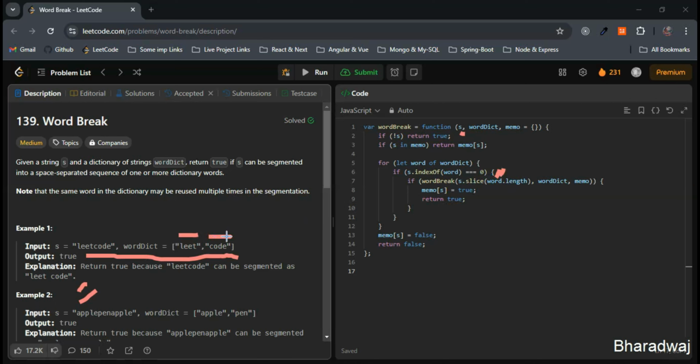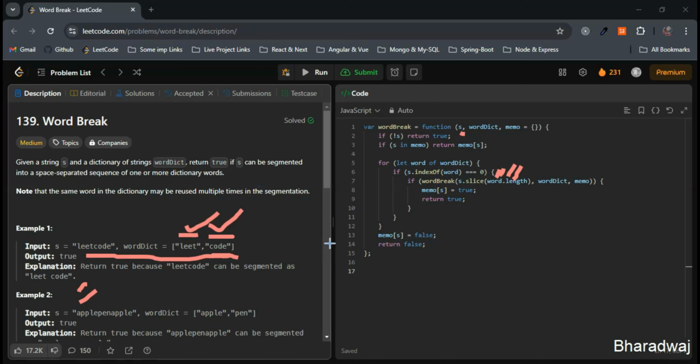Nothing but code here. We will call the word break on the remaining substring code. First we have done for leet, then we'll come for code. For code, we will check if it starts with code. Yes, it starts with code, right? Again, we'll come to this condition, and we'll check whether it starts with code. Yes, it does, right? So since after removing code the string is empty, we will be returning true. For leet and code, both are returning true.